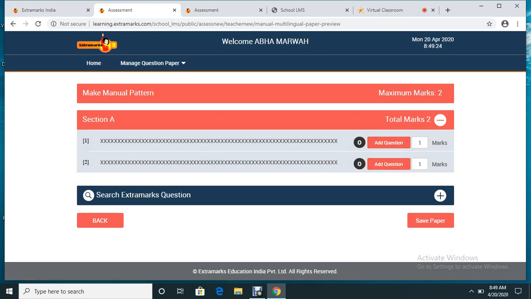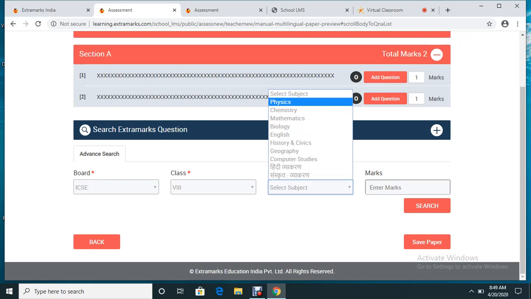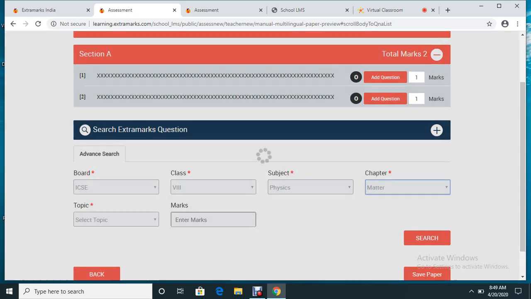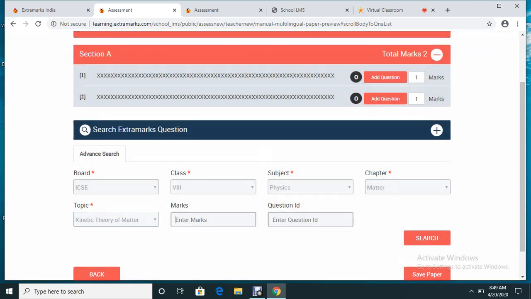Now what I do, add question. After you click add question, again it will ask you for certain information, like from which subject you are creating the question paper. It is for physics, from chapter matter, topic say kinetic theory of matter, enter marks 1. Okay, search.